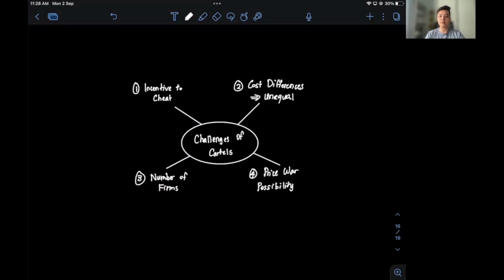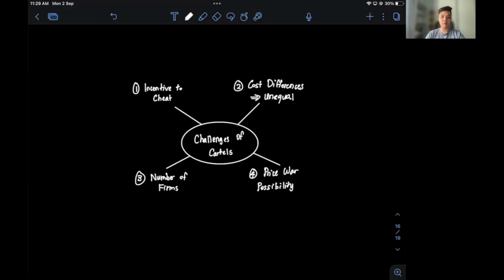So under the cartel model, all firms agree to set the same prices. But in reality, their cost structures across different firms can be different. So the lower cost firms with a more efficient cost structure may enjoy higher profits, but the higher cost firms suffer lower profits. So this leads to a lot of difficulty in terms of agreeing on common prices.